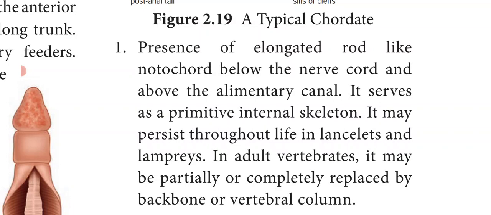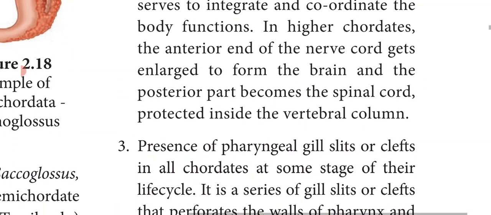So the notochord is replaced by the backbone or the vertebral column. So the presence of an elongated rod-like notochord is one of the fundamental distinct features of the phylum Chordata.